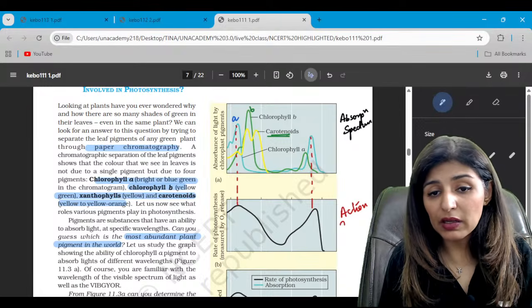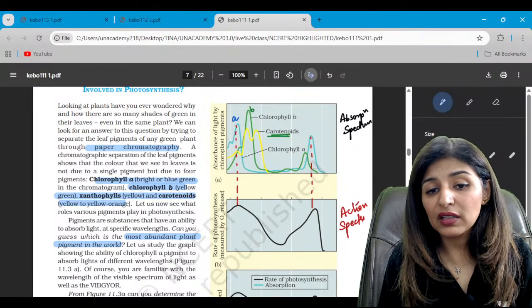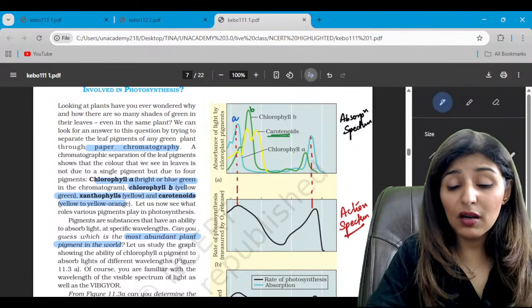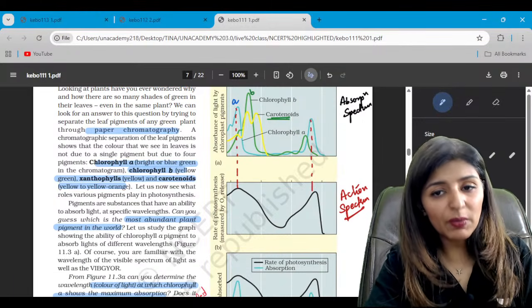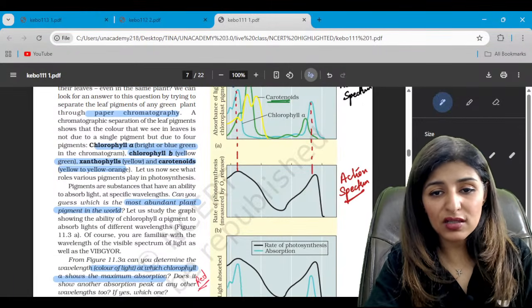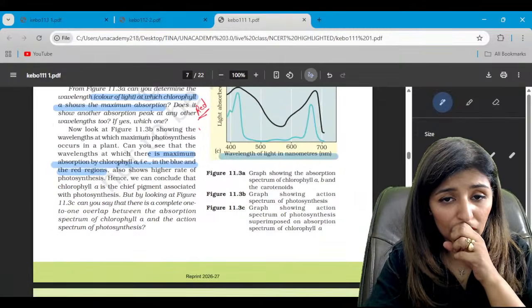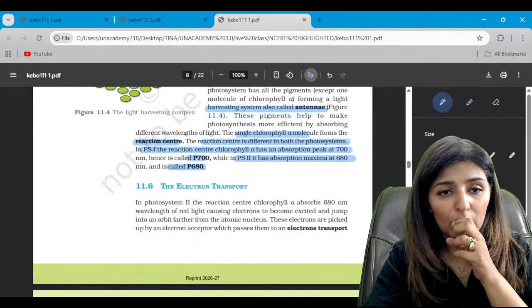This is the action spectrum. What is the action performed here? That is performing photosynthesis. So whenever more light is absorbed, more action, more photosynthesis is also done. Is that clear? Now look at this diagram.